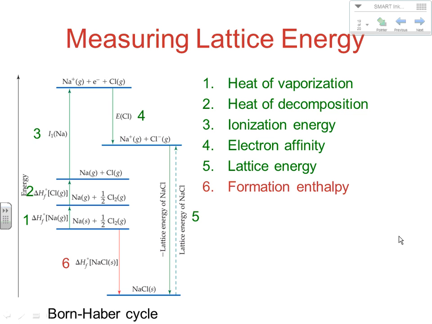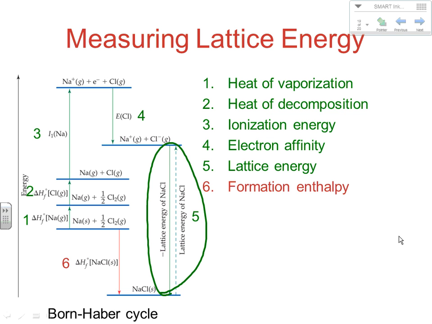Three, we're looking at the ionization energy. And remember what we're ionizing here is the sodium. So we're removing an electron from sodium. And then we're looking at the electron affinity caused when chlorine gains that electron. And then the fifth step here, that's really our target typically in a Born-Haber process. That'd be the lattice energy of our substance. Now, if we could look up that lattice energy, we would then know the energies involved in the first five, and we could use those to calculate potentially the sixth. So technically, if we know any five of the six, we can calculate the last one.